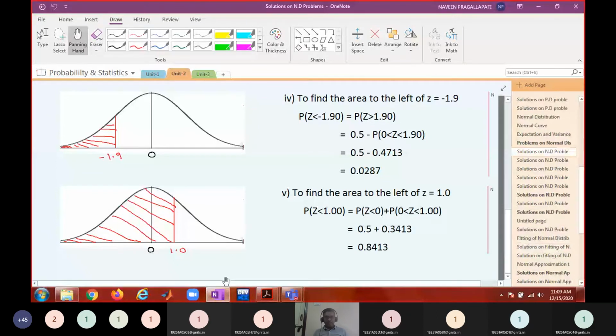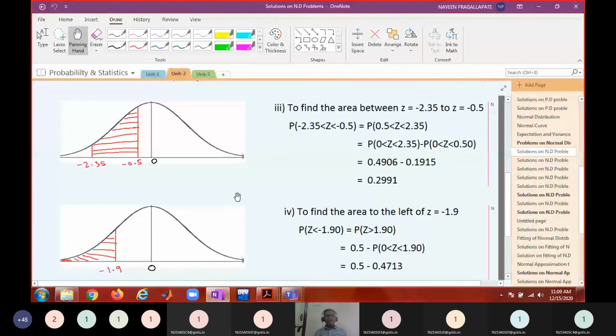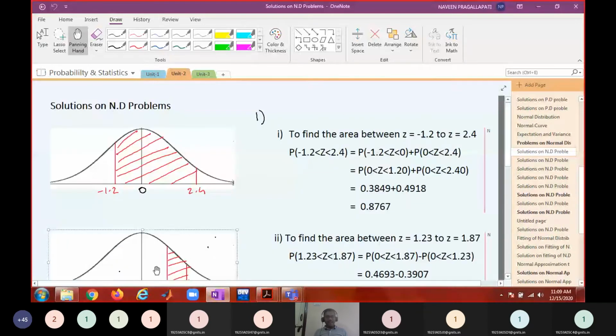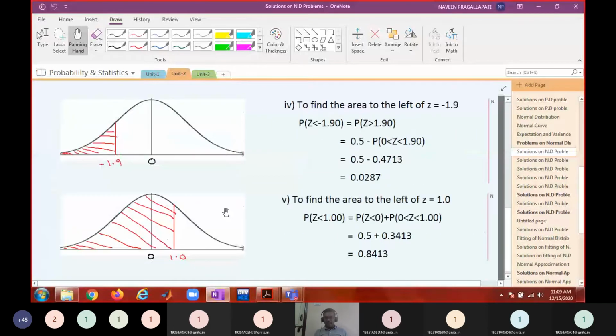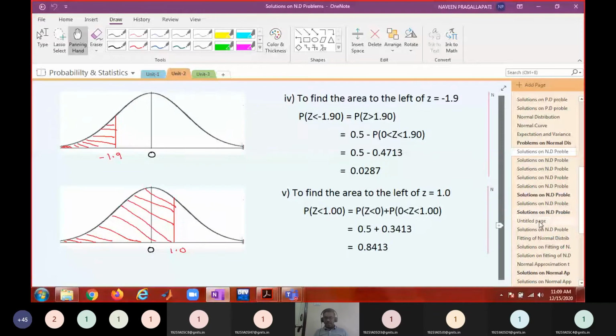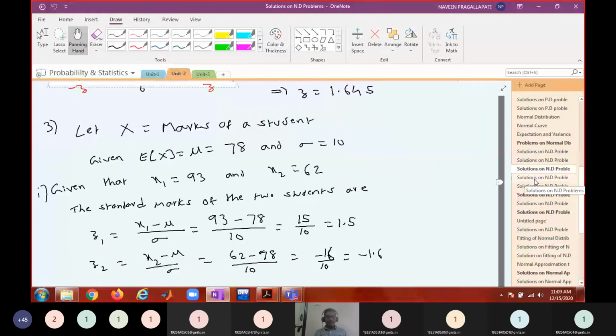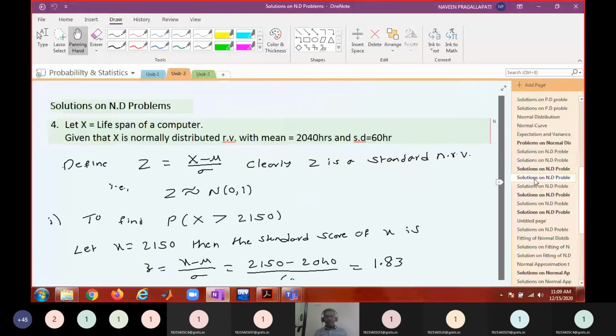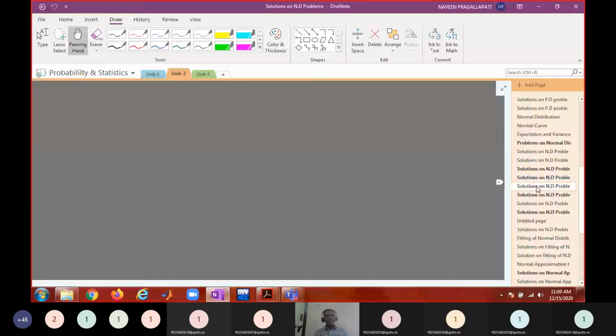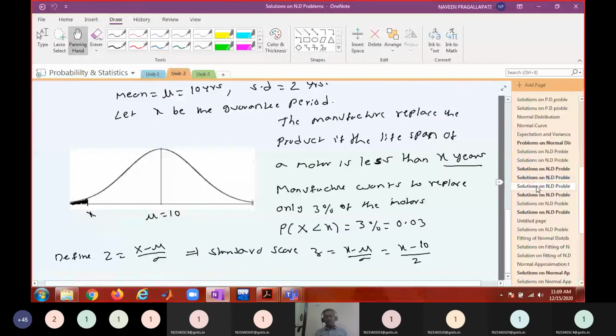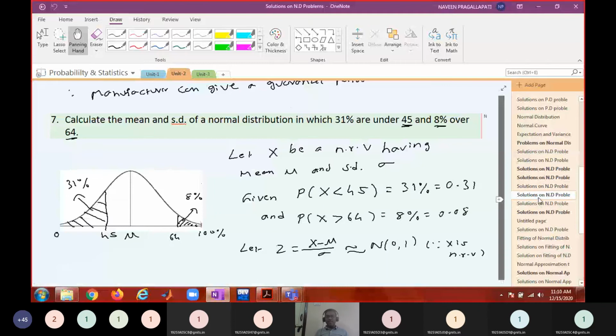So you just go through this problem. This is very important. If you understand all these cases, I think the remaining problems on normal distribution can be understood easily. These are all different kinds of problems. In all of them, we converted the normal score into the standard score using the transformation z equals x minus mu by sigma, and then using your graphical understanding, we computed all these probabilities.